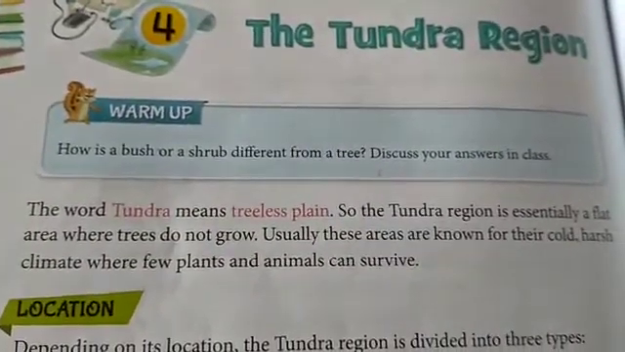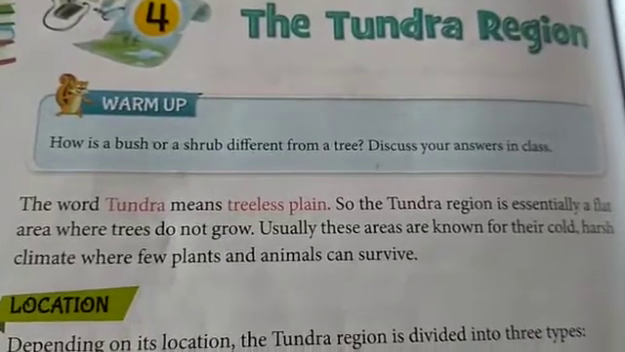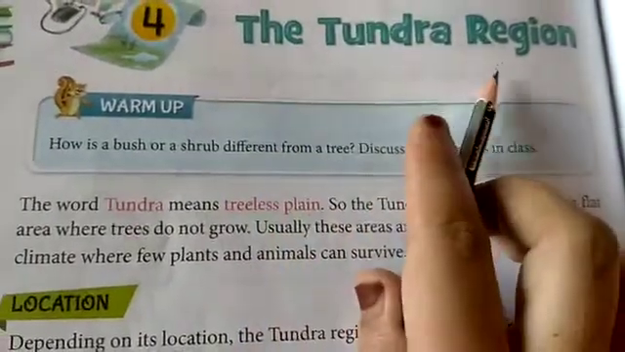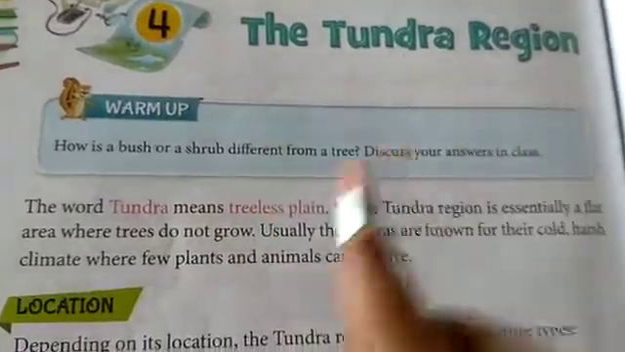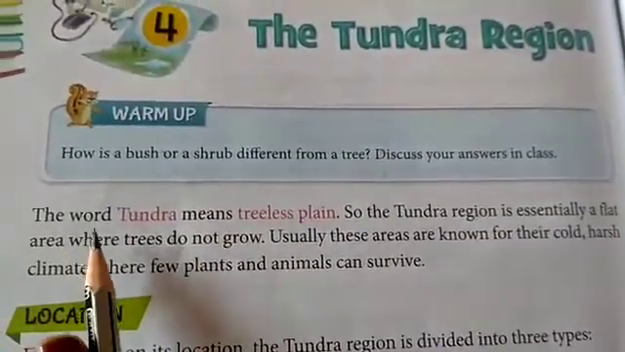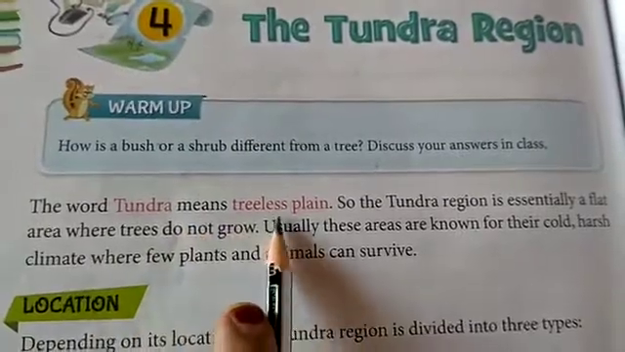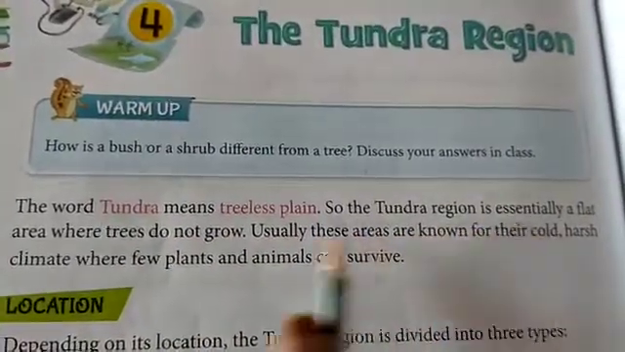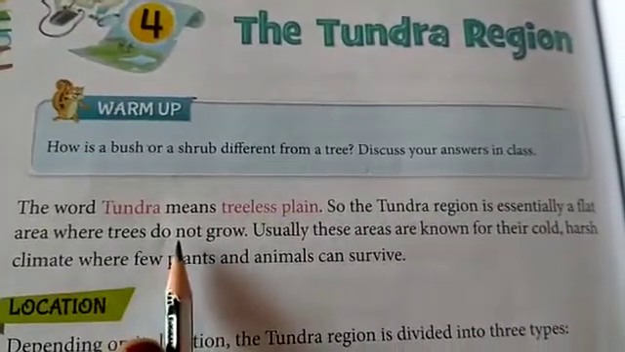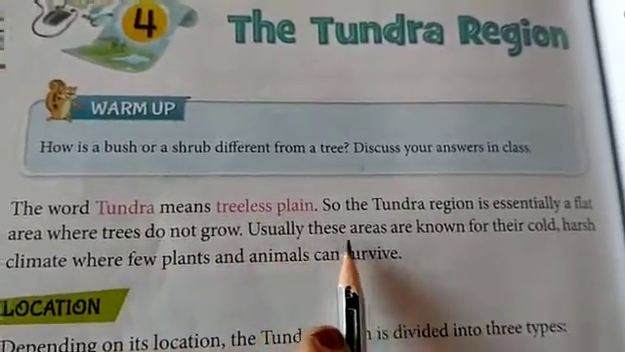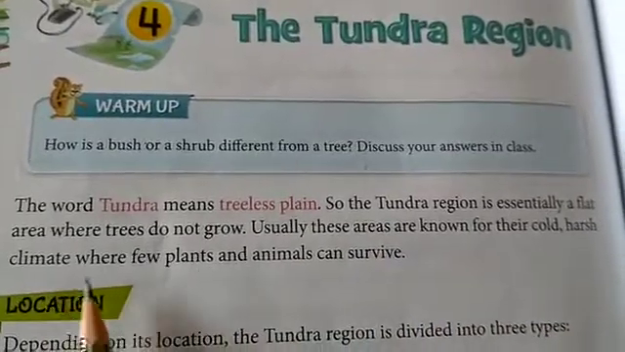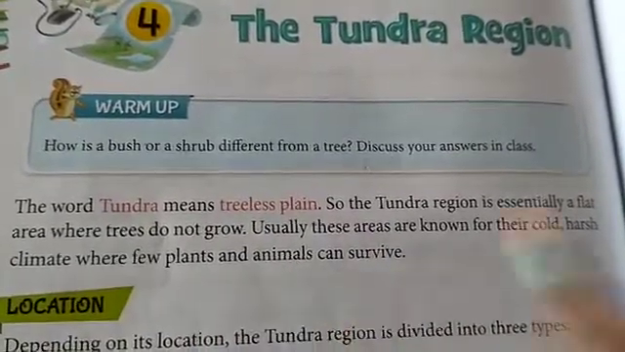In today's video I am presenting Social Studies for Class 5 on lesson The Tundra Region. The word Tundra means treeless plain. So the Tundra region is essentially a flat area where trees do not grow. Usually these areas are known for their cold, harsh climate where few plants and animals can survive.